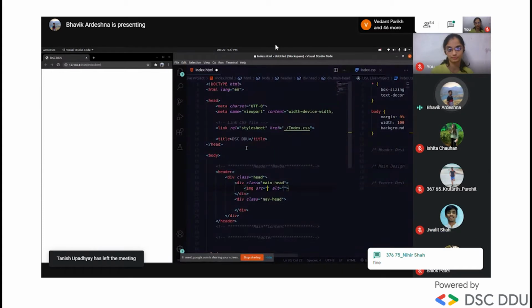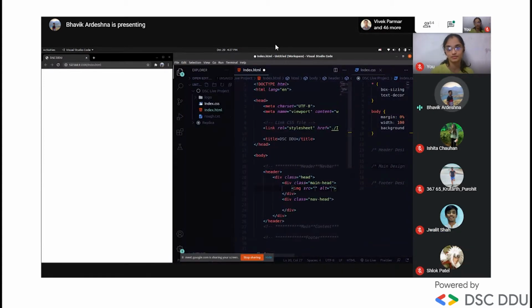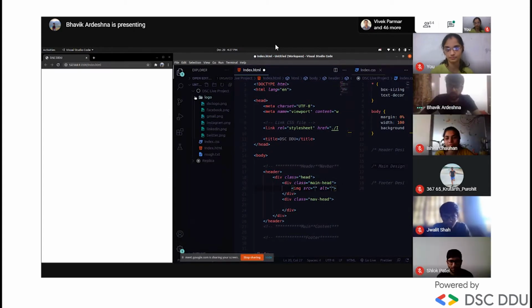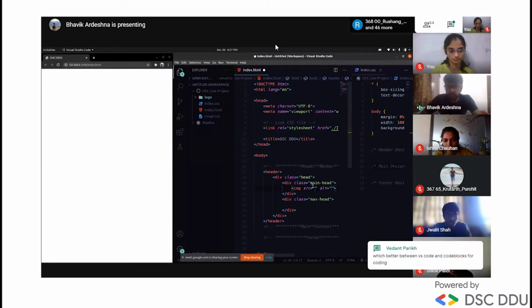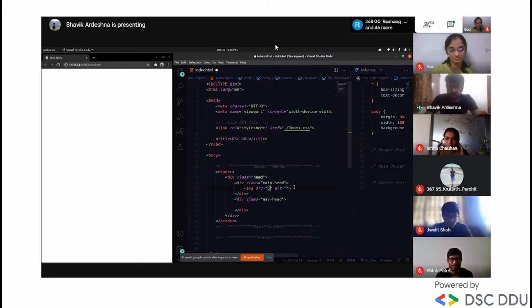Right, this is Visual Studio Code. I have already downloaded the logos and images, so we don't need to download them right now. Here is the DSC logo, which we will put here. I will first put the current directory slash, so it will show the logo, and we need to place the DSC logo here. Okay, and I'll save. It will show here.